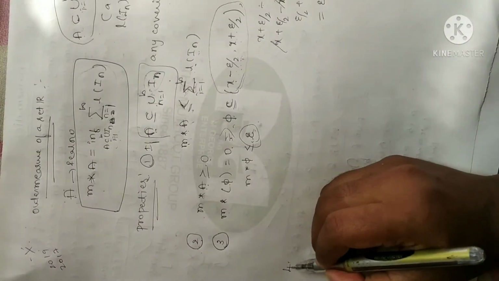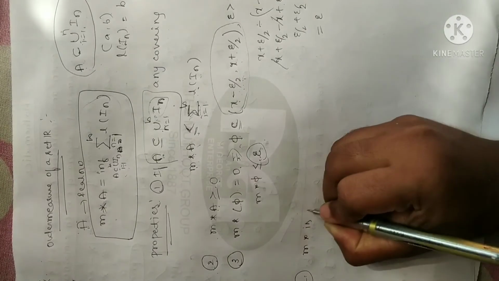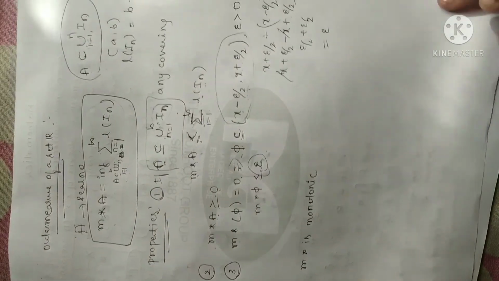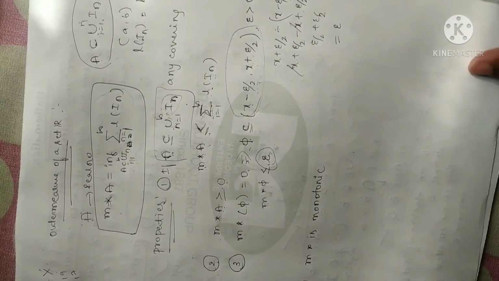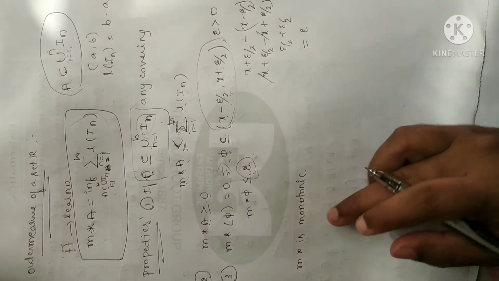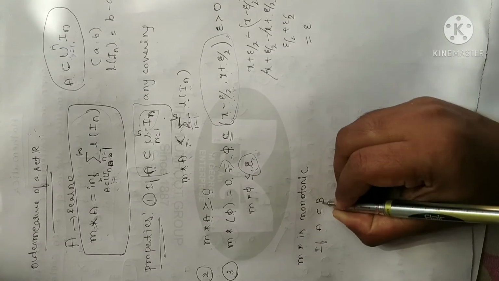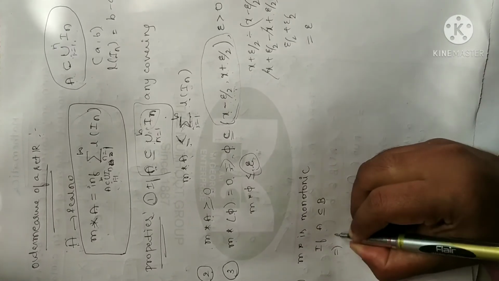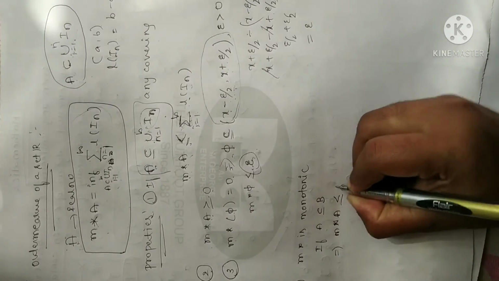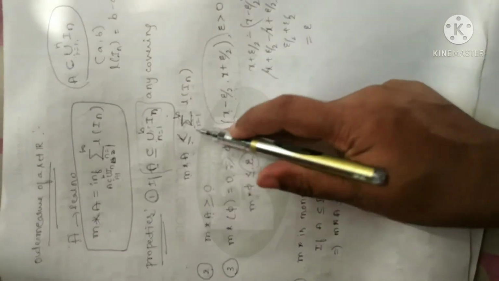And the next, fourth property, is that M star is monotonic. You are already familiar with this monotonic concept in your real analysis. M star is monotonic, meaning that suppose A is a subset of any set, say B. Then if you apply measure on that set, I can write M star of A is less than or equal to M star of B. We have already used this property in the first one.